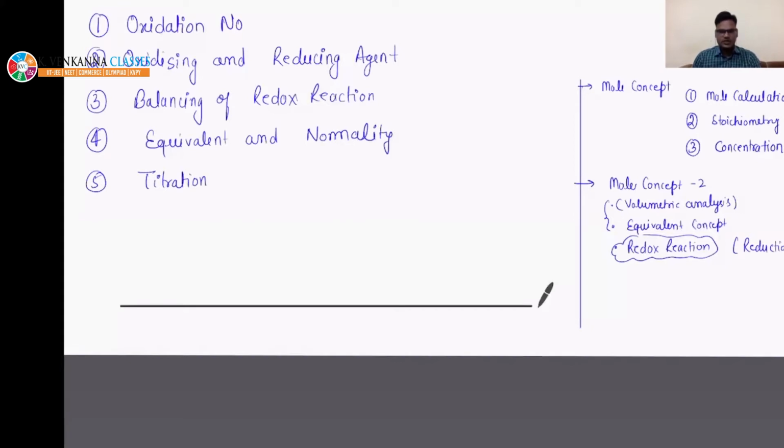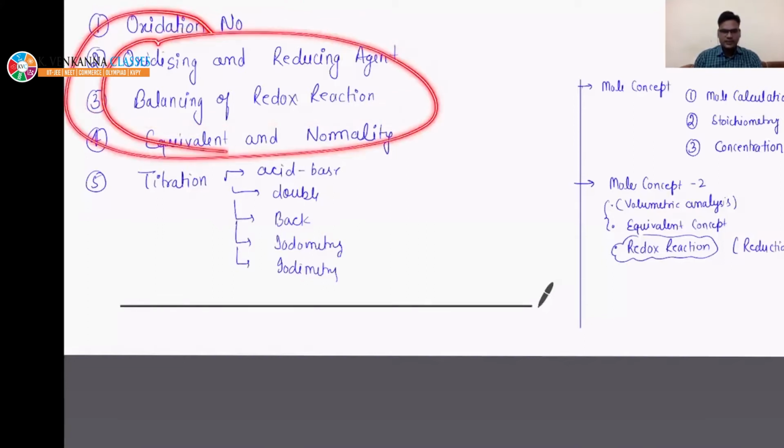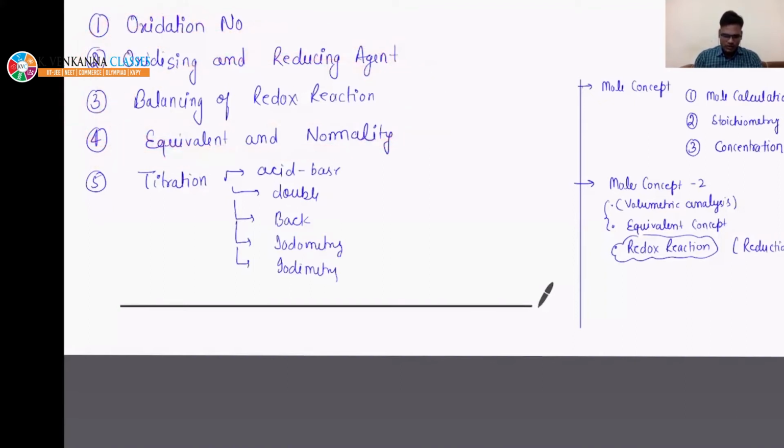Then fifth is related to titration. We will understand some different types of titration, like acid base titration, then some other double titration, back titration. These are some terms. Then some very important are iodometry and iodimetry. So using these concepts, we are going to use the initial four. These are the basic concepts: the first, second, third, and fourth. We are going to apply all the above concepts to deal with these titrations.